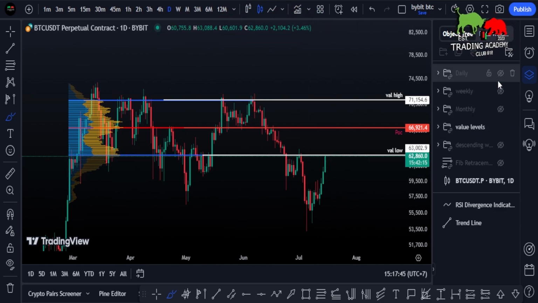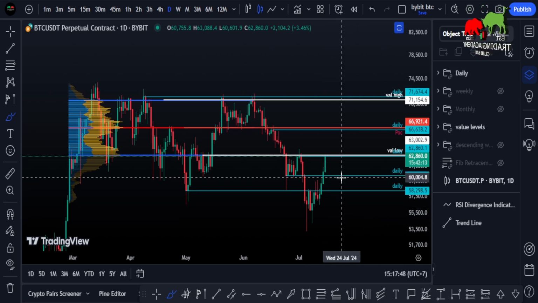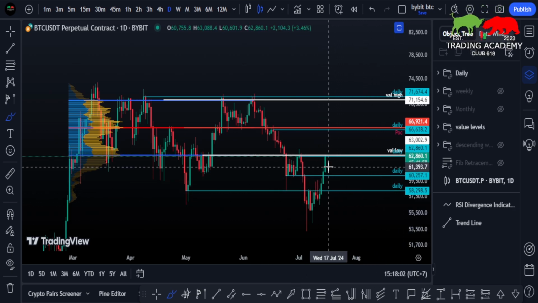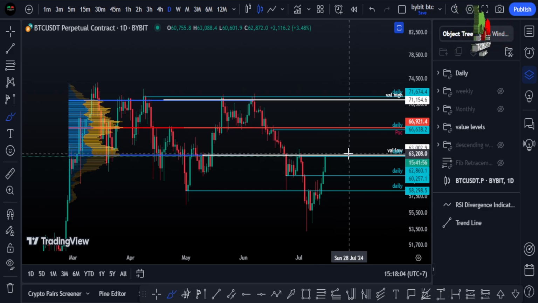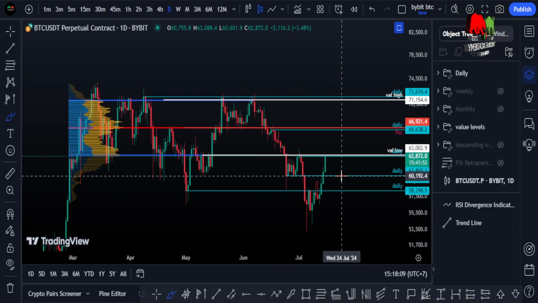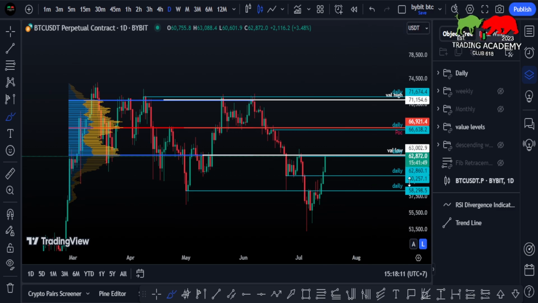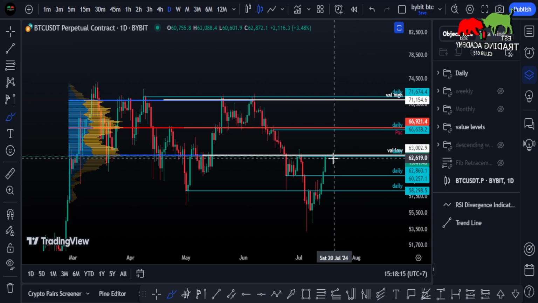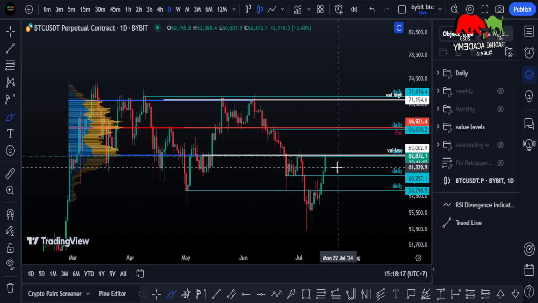So if we put some daily levels here, we have a daily level around $60,257. If we cannot break the value area low and find support on it, then we could come back down and see that we can make a higher low on the daily level around $62,860. So we have to see what Bitcoin does here locally.